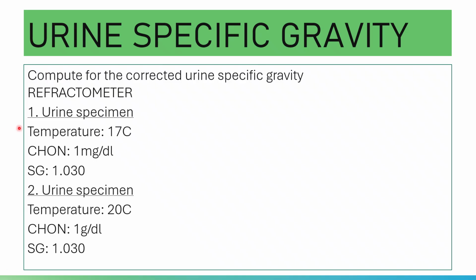Accordingly, the urine specimen temperature is 17 degrees Celsius, protein is 1 milligram per dl, and the reading is 1.030. For the second one, temperature is 20 degrees Celsius, the protein reading is 1 gram per dl, and the specific gravity reading is 1.030. Of course, you try.